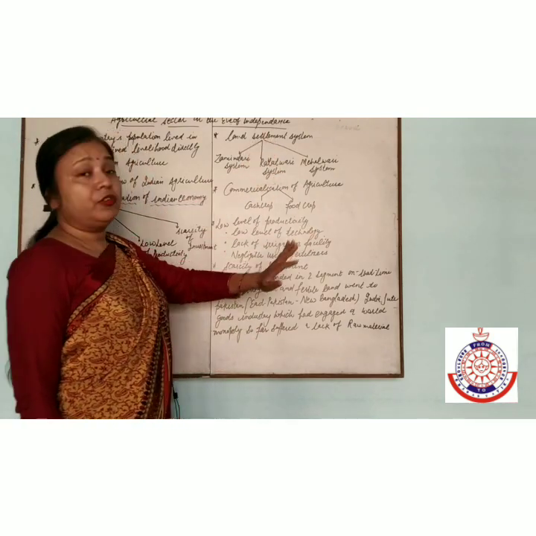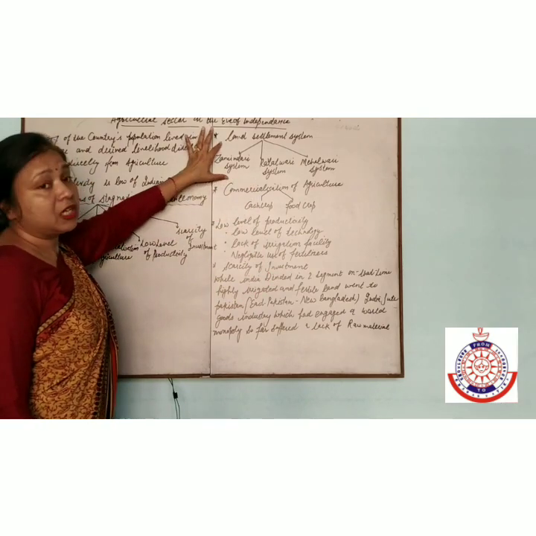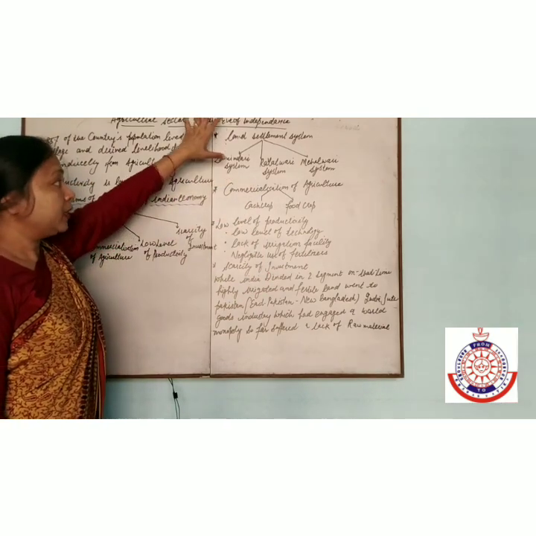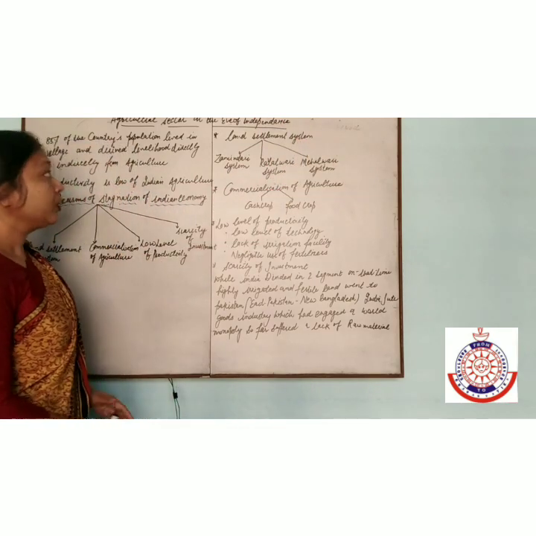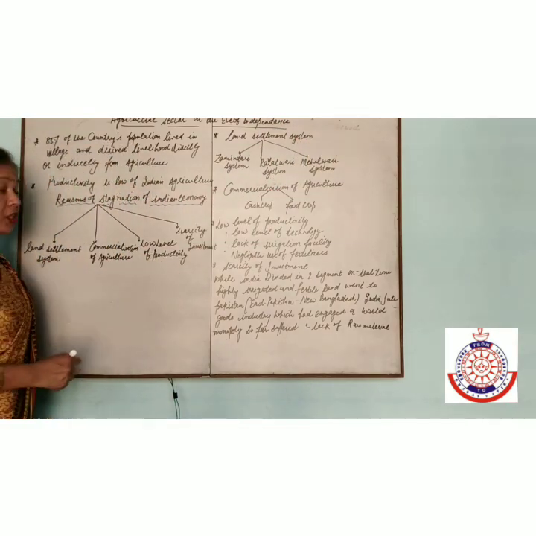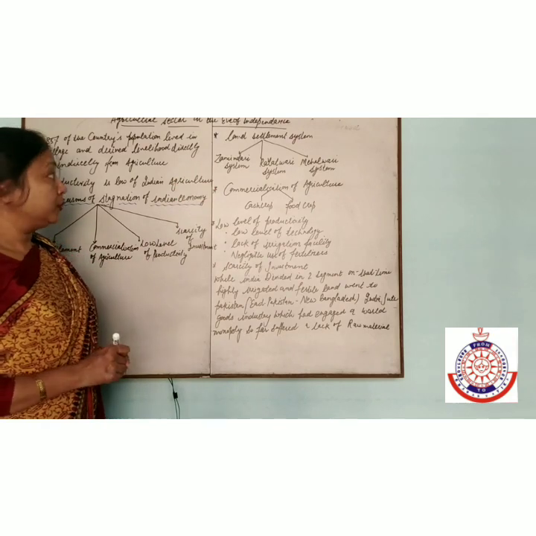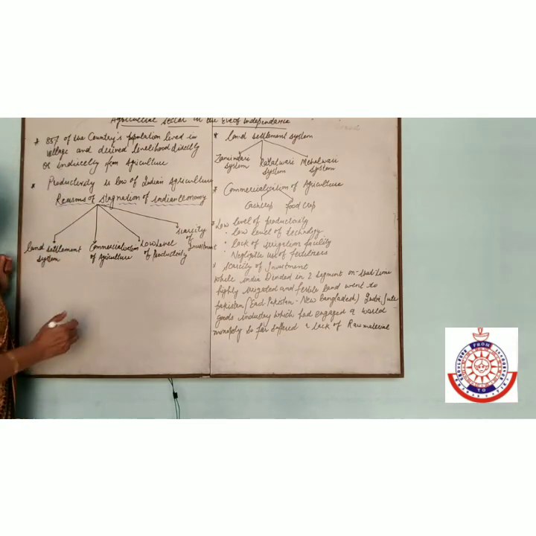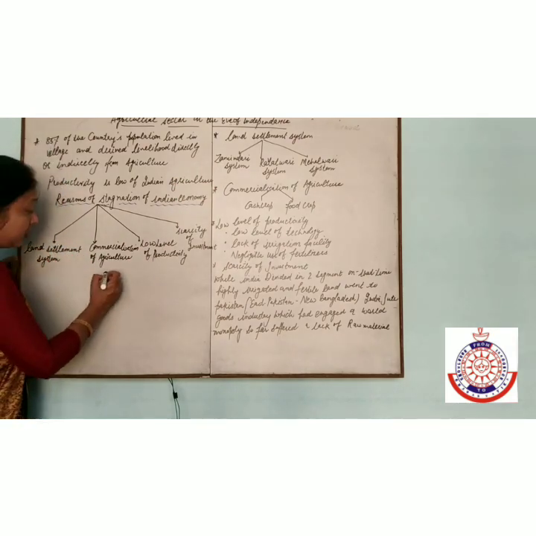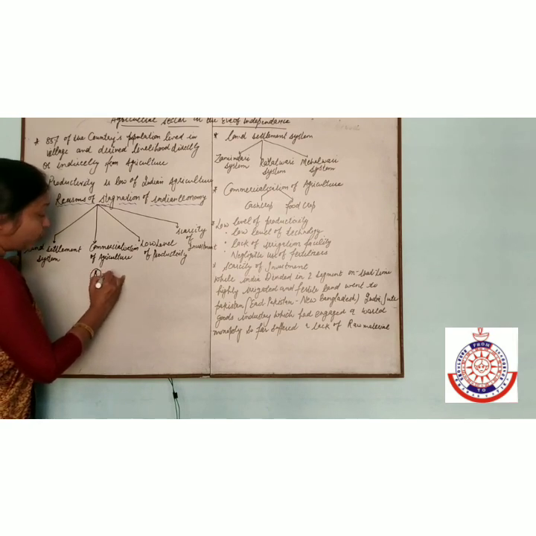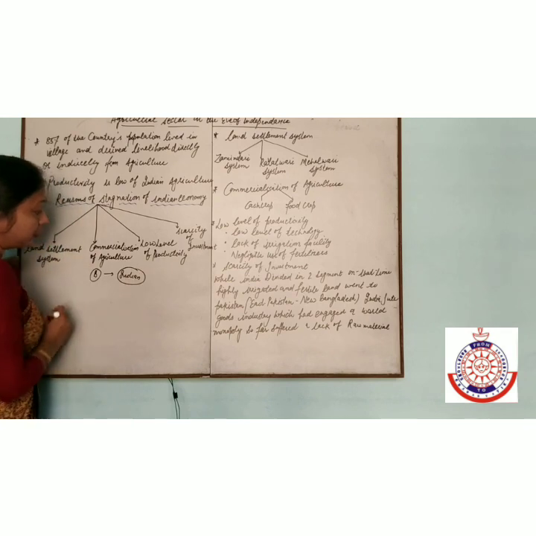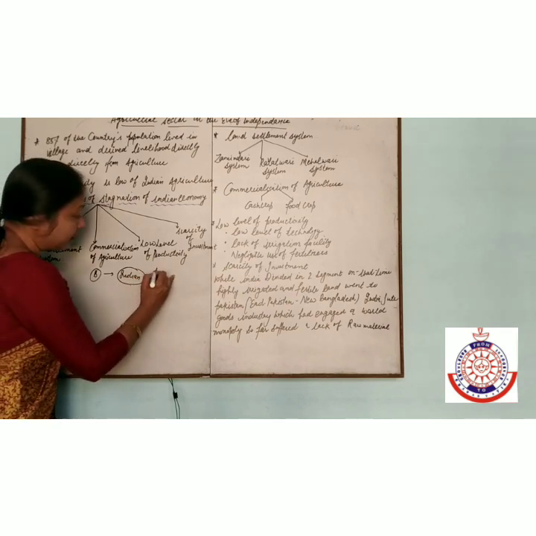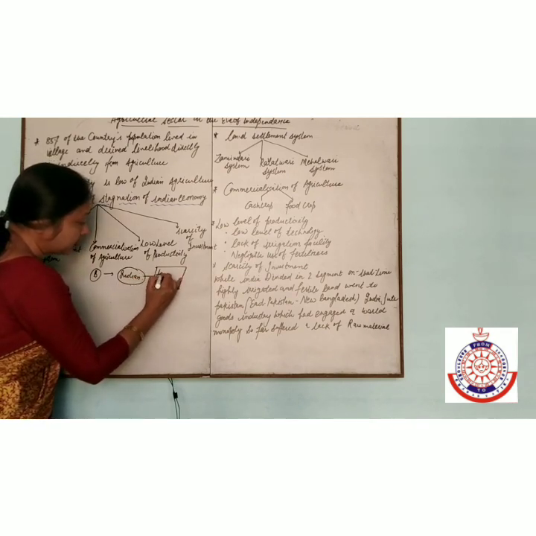Under the land revenue system, the Zamindari system is important, but the Ryotwari system and Mahalwari system also exist. What is the meaning of the Zamindari system? In the Zamindari system, the British appointed one Indian, and here are the farmers.